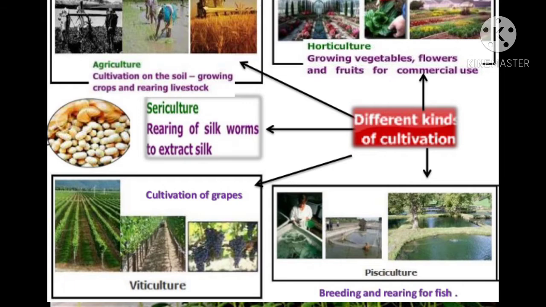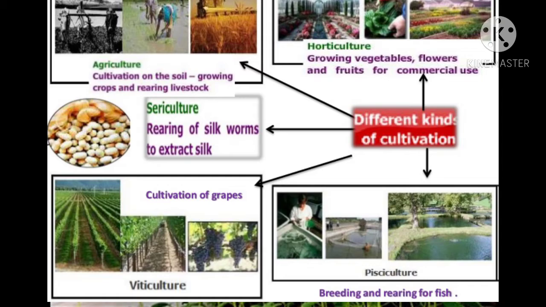Students, there are a total of 5 types of cultivation. These are known as agriculture, sericulture, pisciculture, viticulture and horticulture. Agriculture refers to the science and art of cultivation of the soil, raising crops and rearing livestock. It is also known as farming. Sericulture refers to the commercial rearing of silkworm.